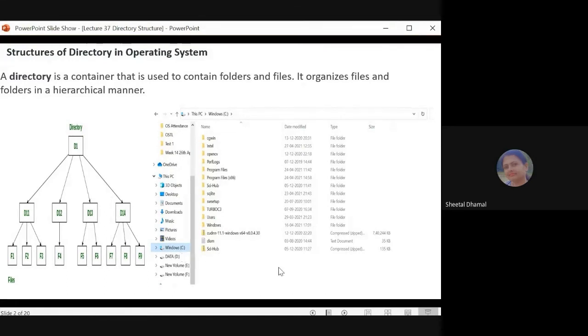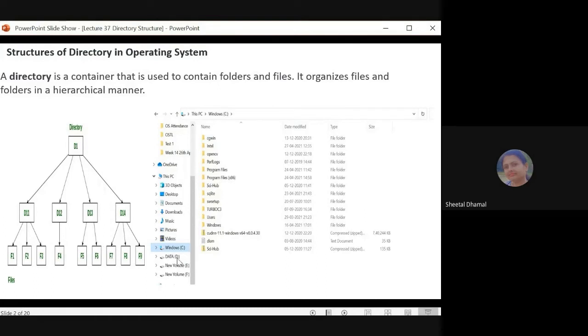So inside the C drive, suppose you have installed different software in your system, then by default those software or application programs are installed inside the administrator directory. So normally the C drive path, C colon of the hard disk, all the application programs are installed over there, and